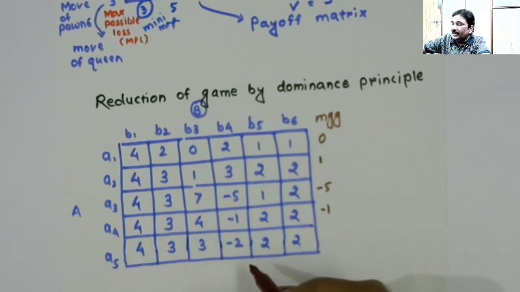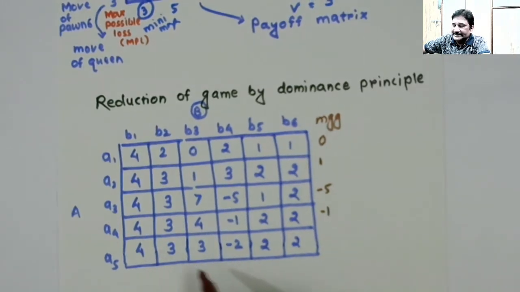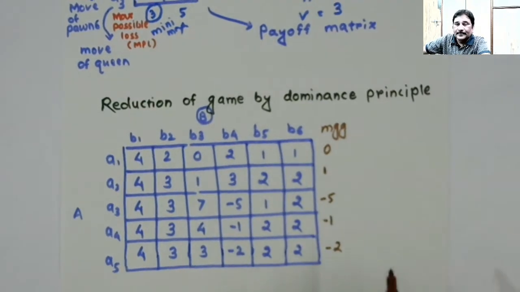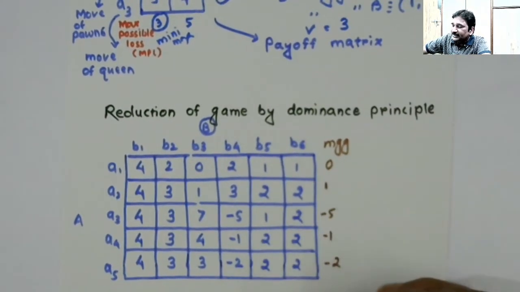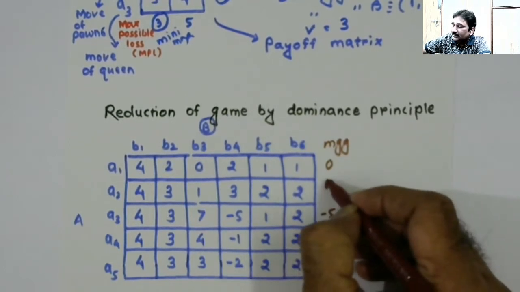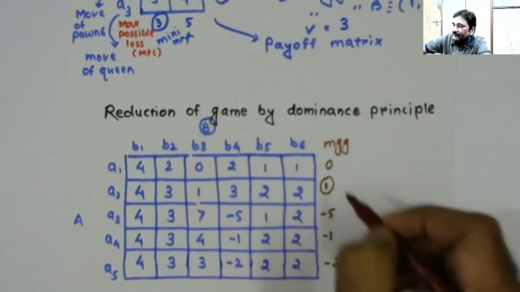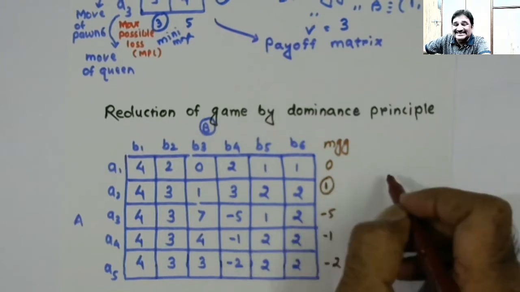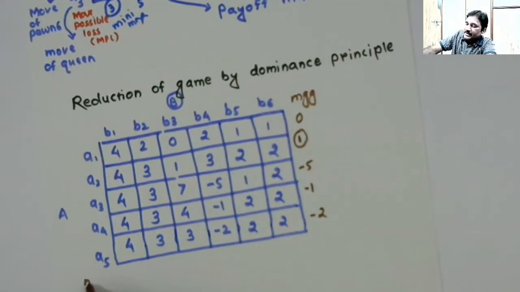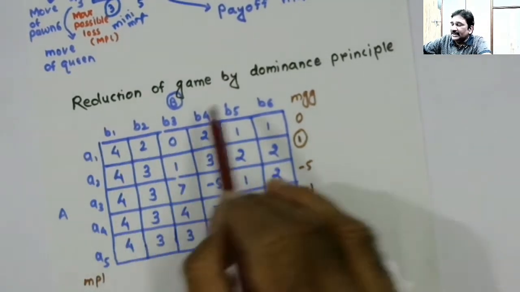Then the minimum value corresponding to the fifth course of action is -2. So amongst all these minimum values, I will find the maximum one. That is this one. This is maximin.